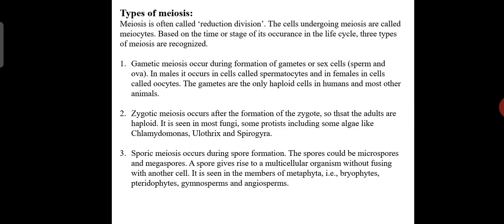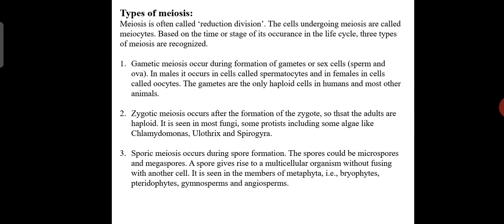So now the types of meiosis. Meiosis is often called reduction division. The cells undergoing meiosis are called meiocytes. Based on the time or stage of its occurrence in the life cycle, three types of meiosis are recognized.